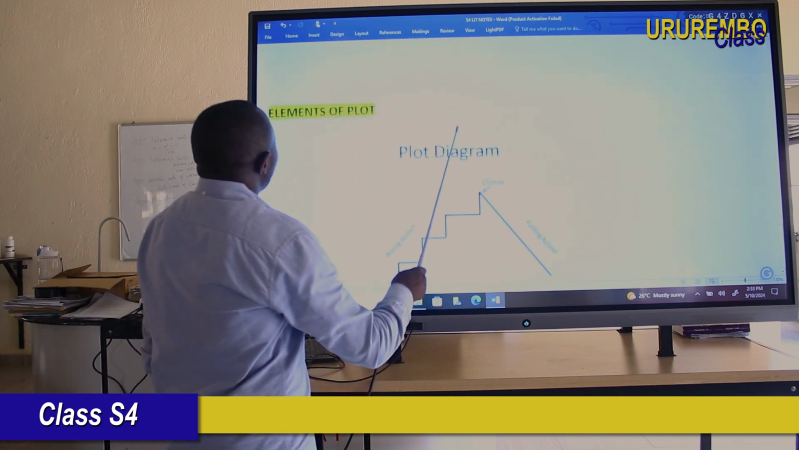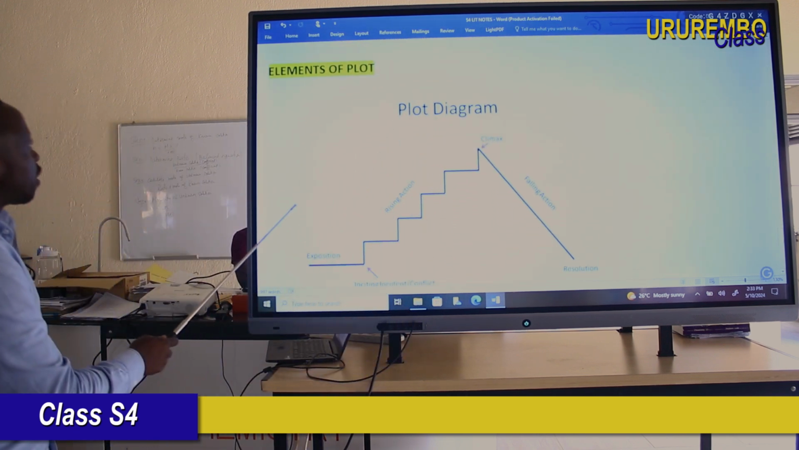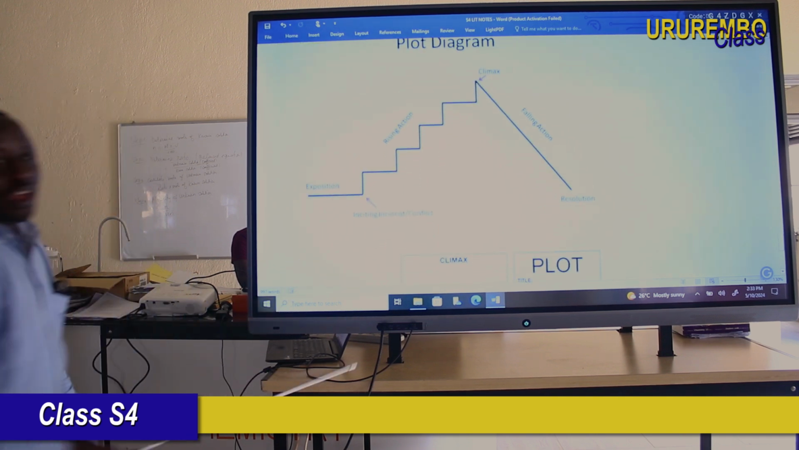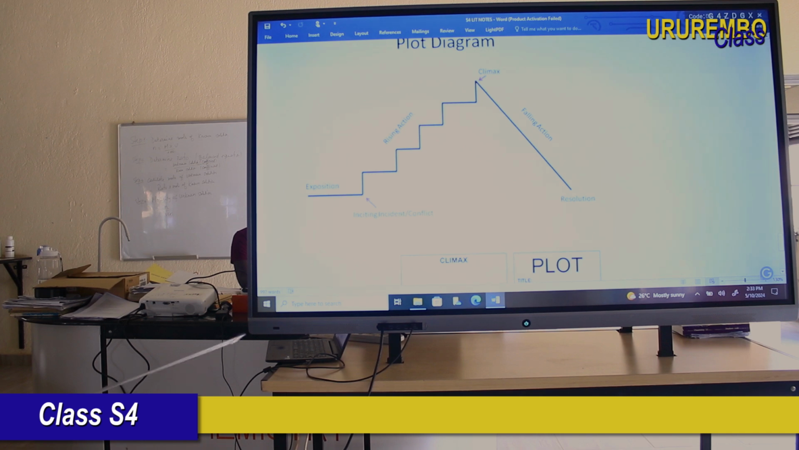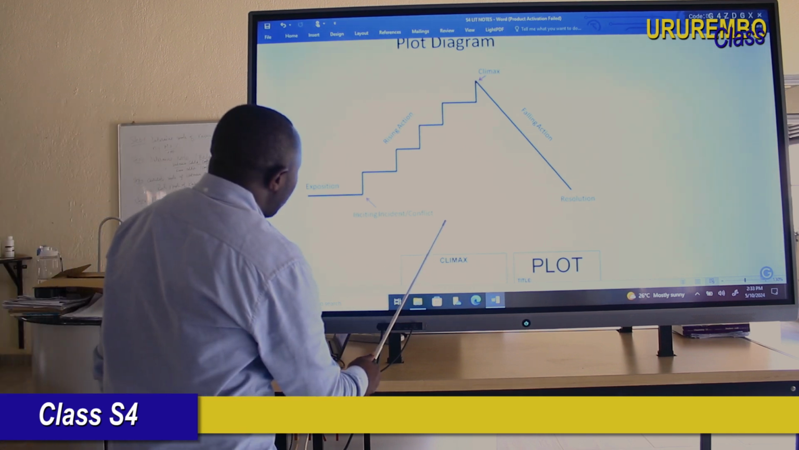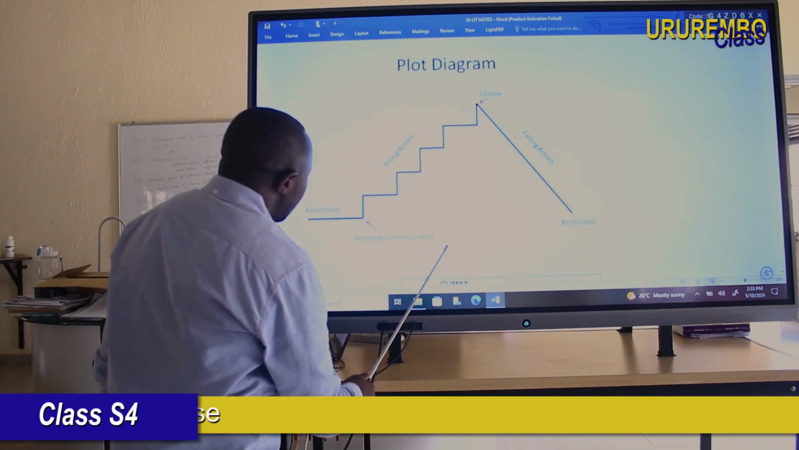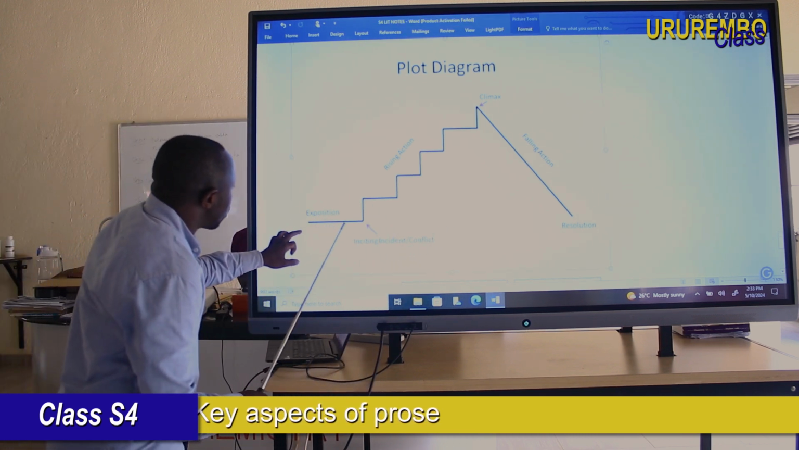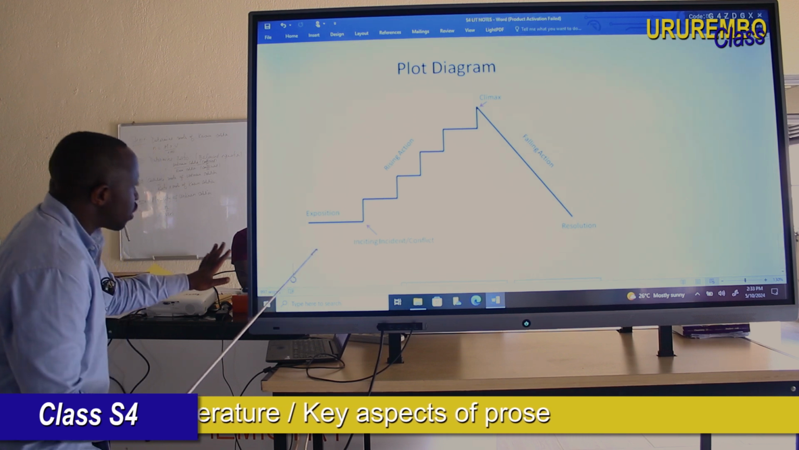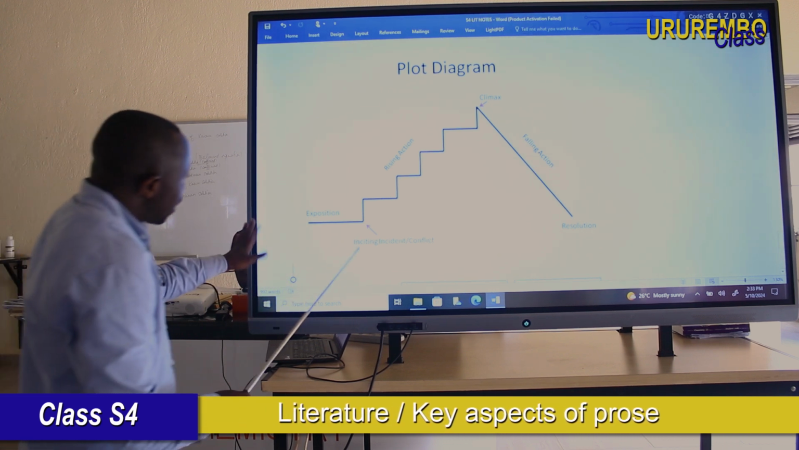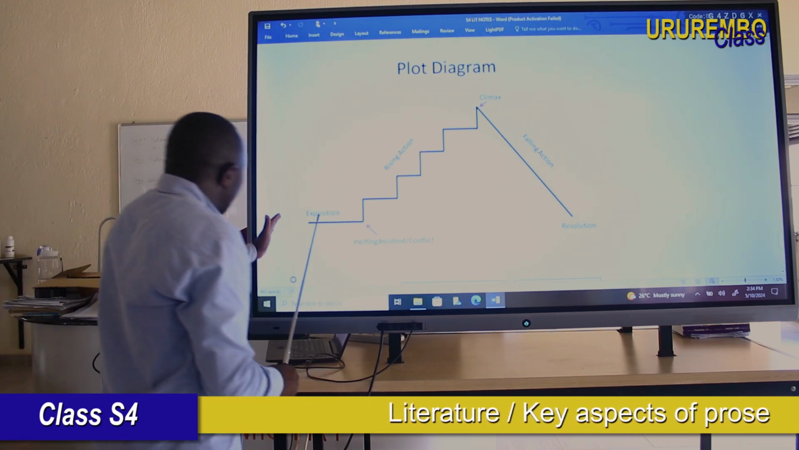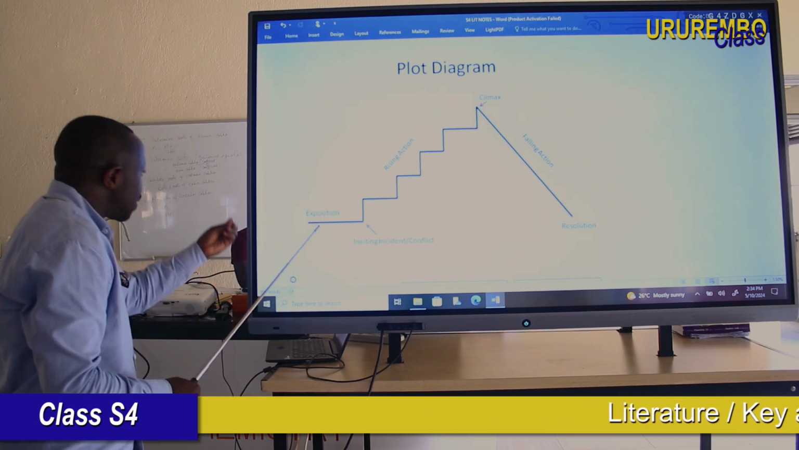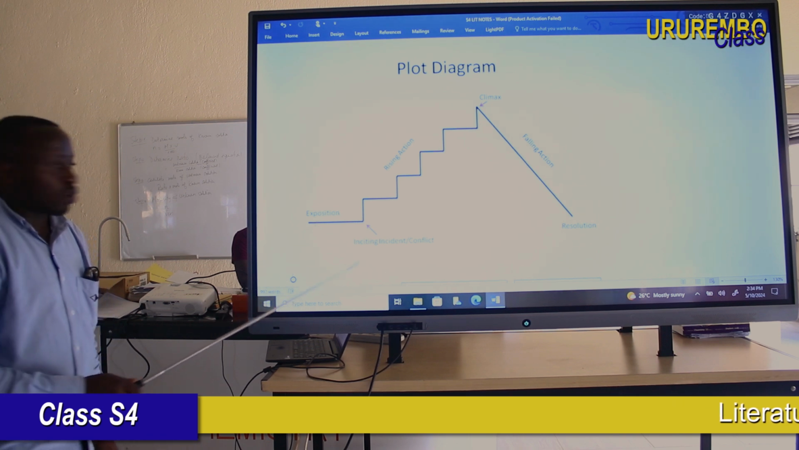So now, before we close our lesson today, dear student, I would like to show you the chart. Okay, this is the plot diagram. Clearly you can see now. The plot diagram we have here, dear student, look here now. This is what I told you as exposition. It's like the beginning of the story. Okay? You can see that the narrator introduces the readers to the characters, setting, and the conflict.